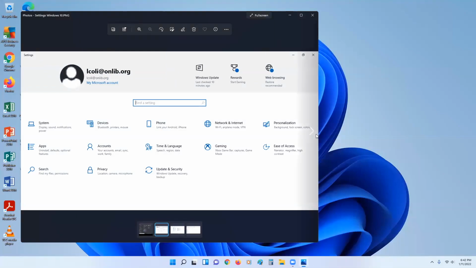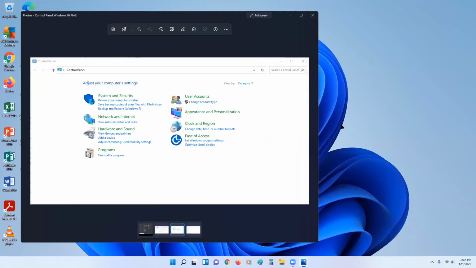Let's talk a little bit about Control Panel. So Control Panel is an area of Windows 10 that lets you customize certain aspects of your system. So it includes user account control, network and internet options, sound device selection, and printer management. So this, you can see on my desktop, is a screen capture of the Windows 10 control panel. Here's user accounts. This is where you would access printers and sound. Network and internet is right here.